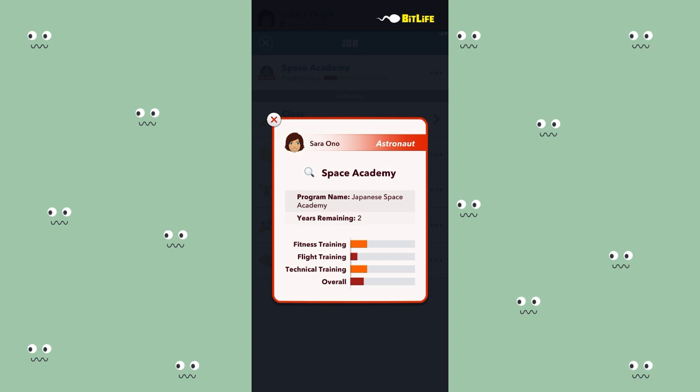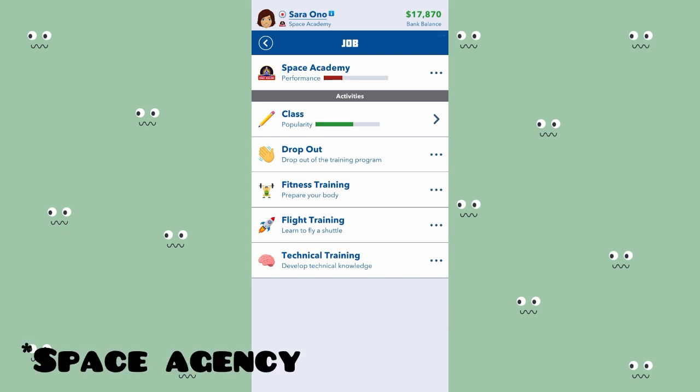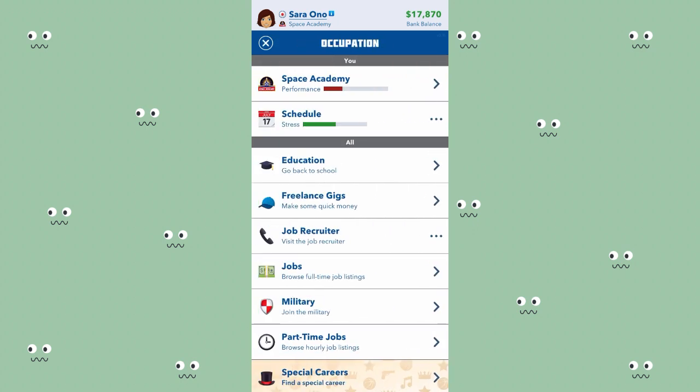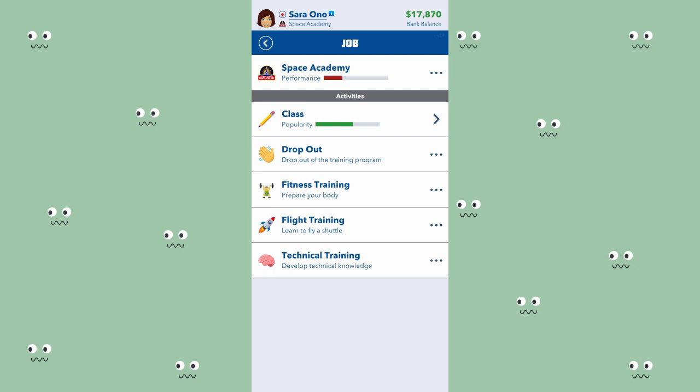Then technical training is basically like brain. It has to do with answering questions and knowing your way around the astronauts, whatever. If your stats are good in space academy, you are going to carry those stats over when you join a space, what is it called? If you have 100% stats, like everything is full, when you become an astronaut, your stats are also going to be 100%. So it's very important for you to improve your stats in space academy.